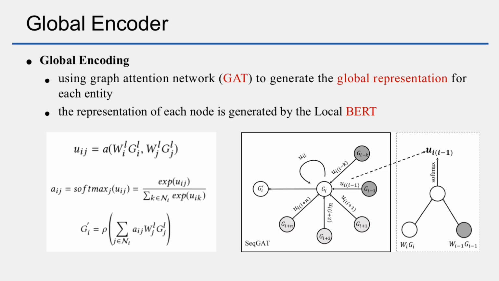After building the sequential graph network, we use the graph attention network model to generate the global representation for each entity. Graph attention network is a convolution-style neural network that operates on graph-structured data, leveraging masked self-attention layers. With the help of the graph attention layer, we can assign different importance to different adjacent nodes and capture the relevance between the target candidates.